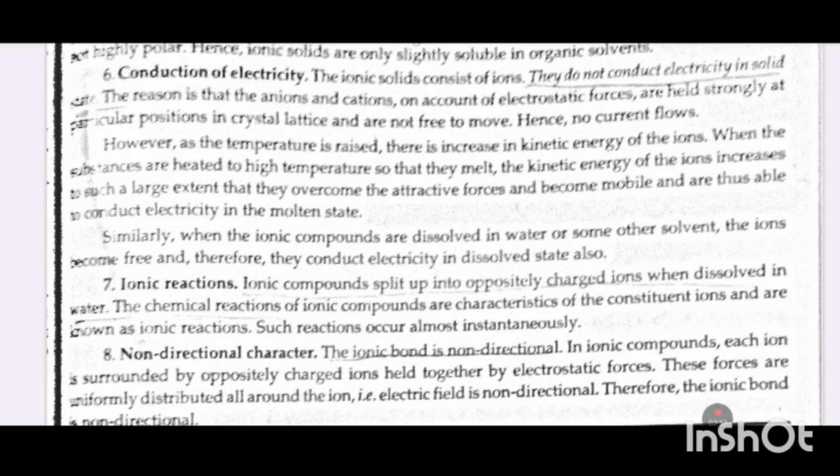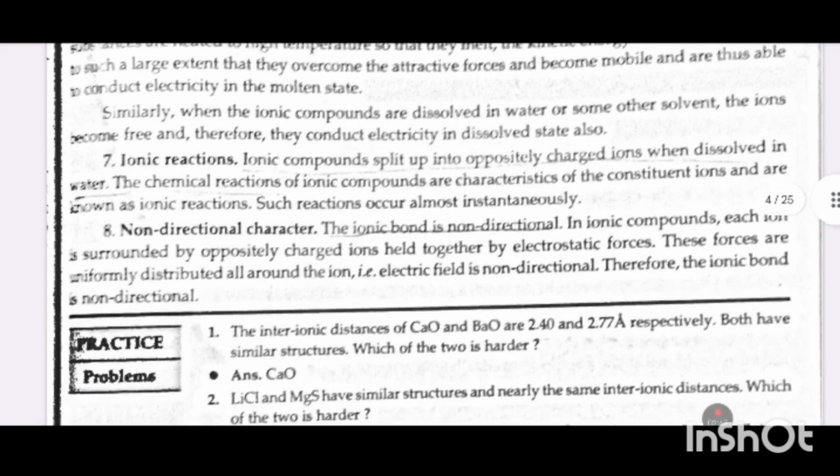Hence no current flows. However, as the temperature is raised, there is an increase in kinetic energy of the ions. When the substances are heated to high temperature so that they melt, the kinetic energy of the ions increases to such a large extent that they overcome the attractive forces and become mobile, and are thus able to conduct electricity in the molten state.